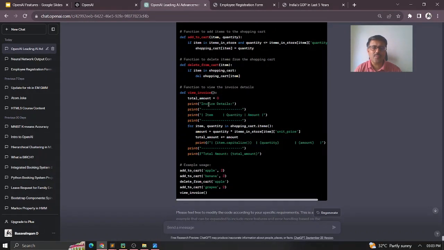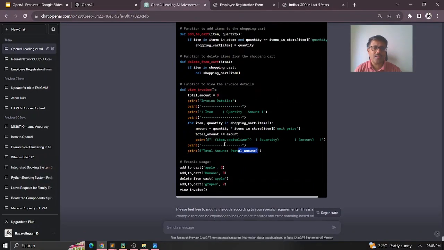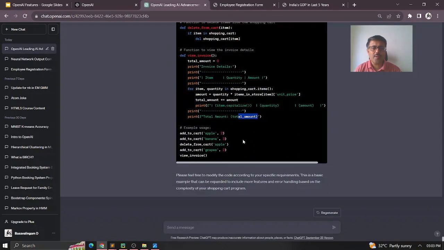And then you can see the invoice format. I asked for item, quantity, and what is the amount, and also I asked for the overall total. That's where you can see the overall total here. Then you will have the different functions, which you will be calling here. The same thing, in a different way, which I generated, I will just show it to you.